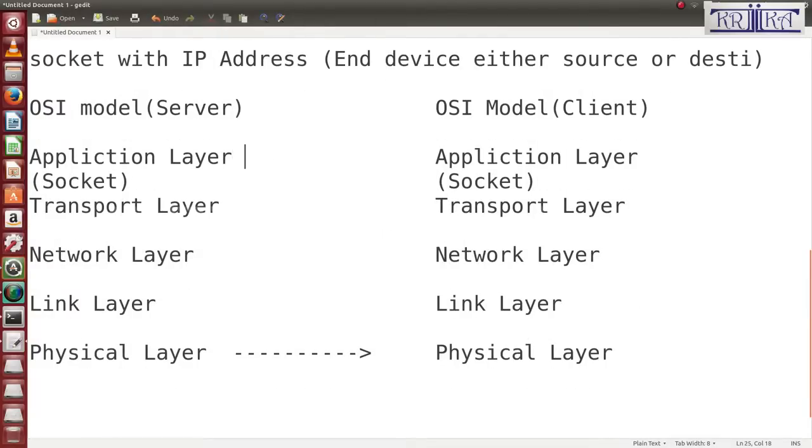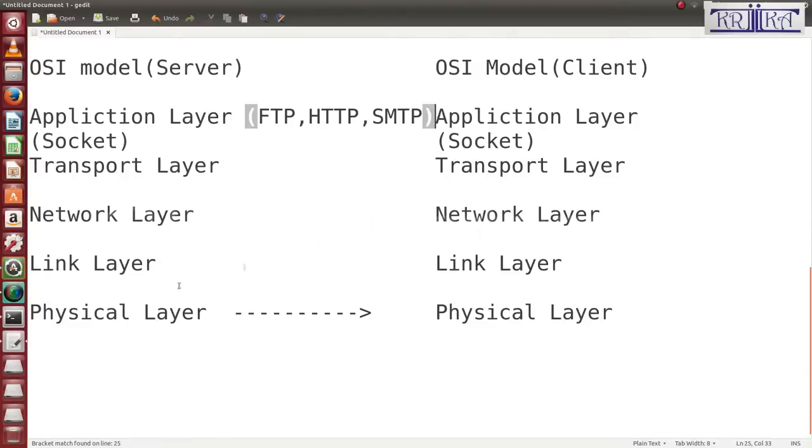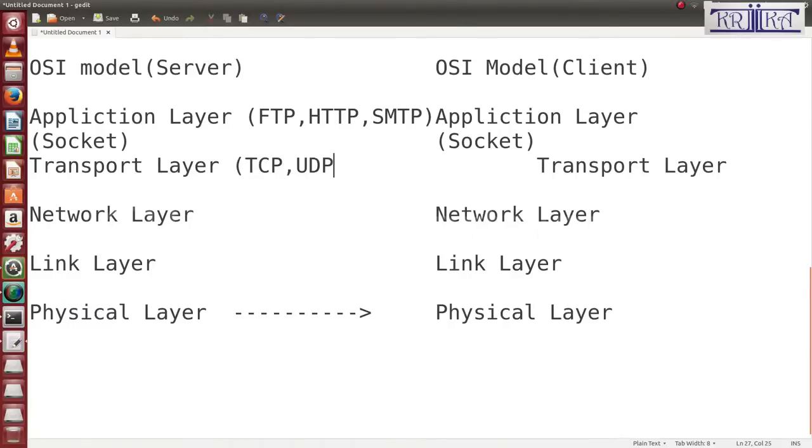Now I will tell you which type of programs the application layer may contain: FTP, HTTP and SMTP. That means in the application layer you can write FTP, HTTP and SMTP programs. Then in the transport layer, when you want to transport data from the application to the network layer, it will follow either TCP or UDP. The network layer means what? Here it contains the IP address.